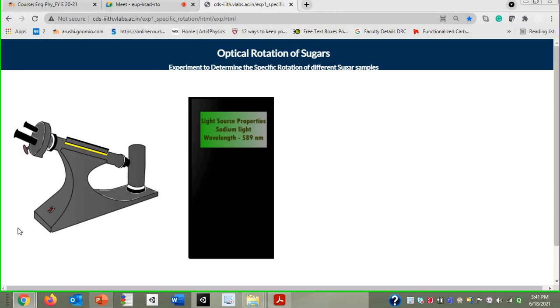Because we know that through the silver material there will be a reflection of light waves, and only a small amount of light will get passed through it, and the glass portion will transmit the light as it is. Okay, so from the silver portion you will get a dark reflection through the eyepiece, and from the glass portion, the transmission of light, that you will see through the eyepiece. So these are the things related to the instrument.